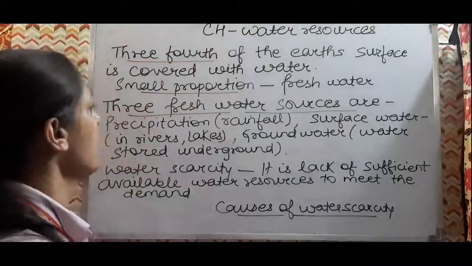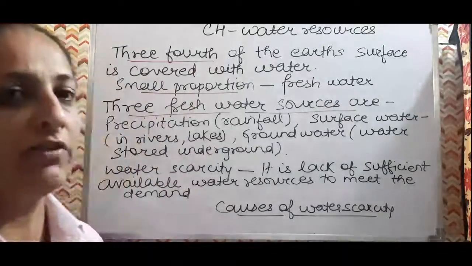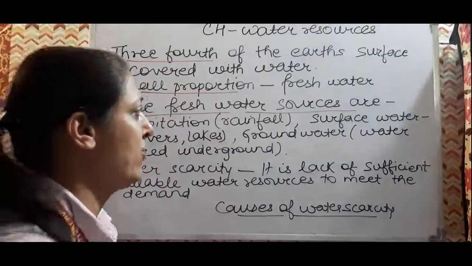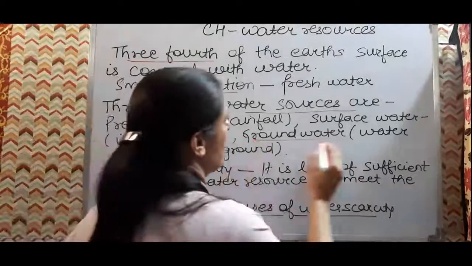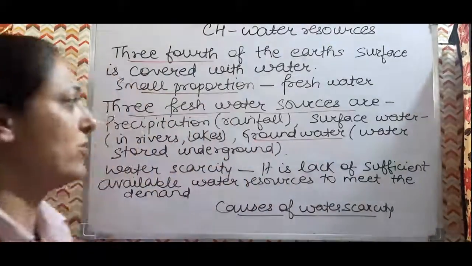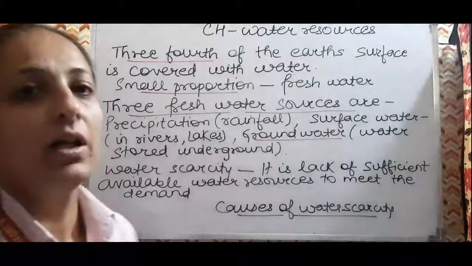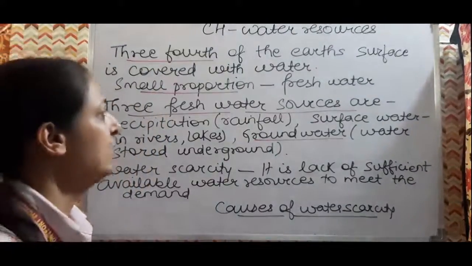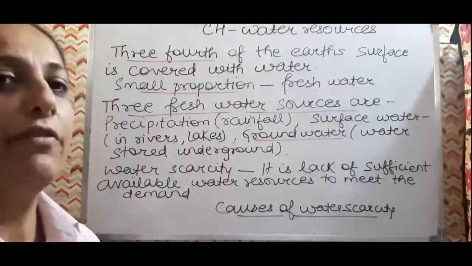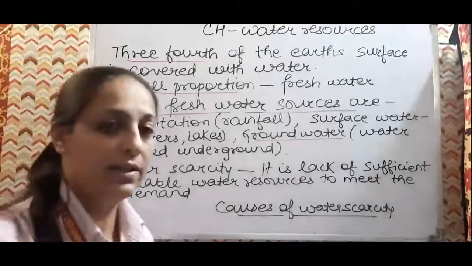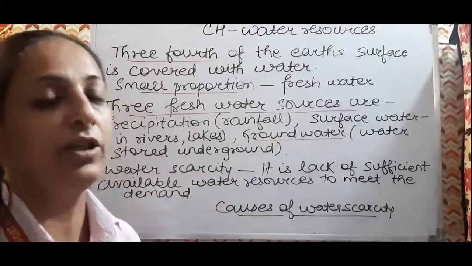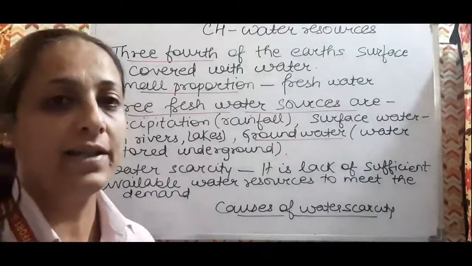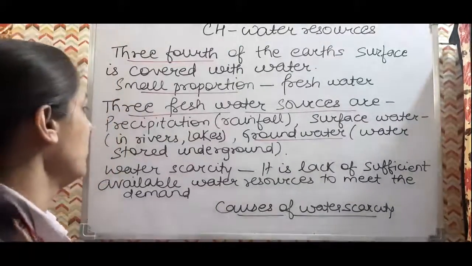Then the surface water runoff in the rivers and lakes is a source of fresh water, and the underground water, that is the groundwater, stored in underground aquifers. So these are basically the 3 sources of fresh water: rainfall, surface runoff in lakes and rivers, and underground water.